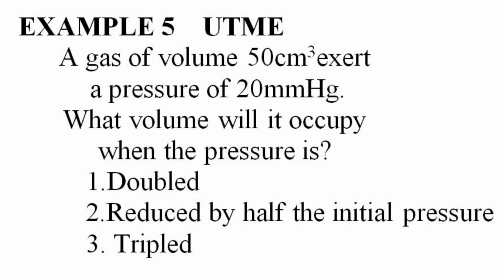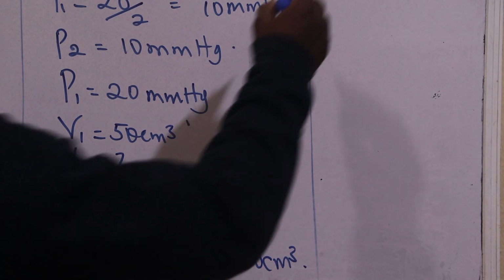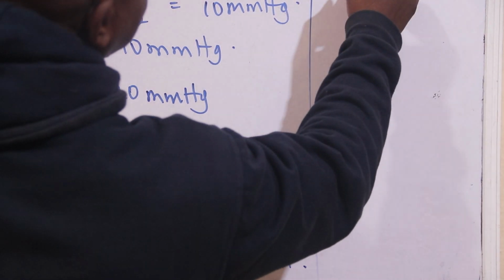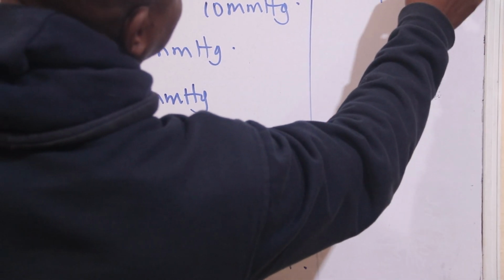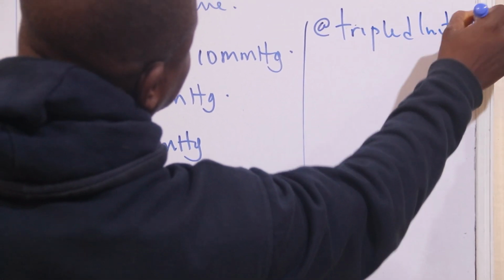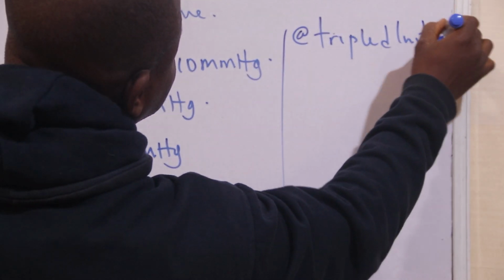Okay, lastly, the third question on this particular question: what if your pressure is tripled? Let's say at triple the initial pressure.